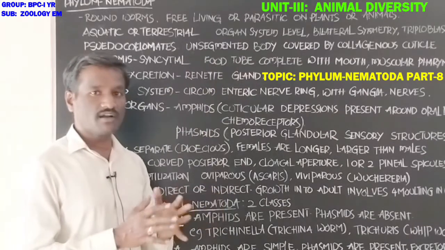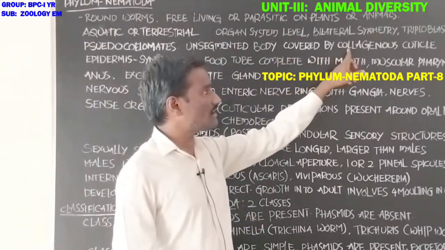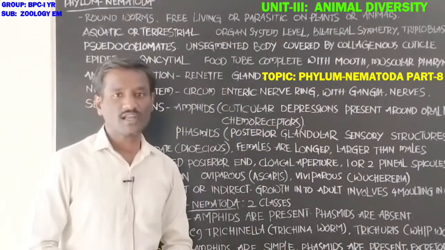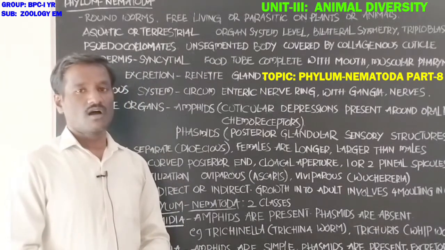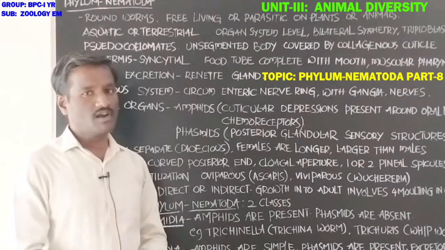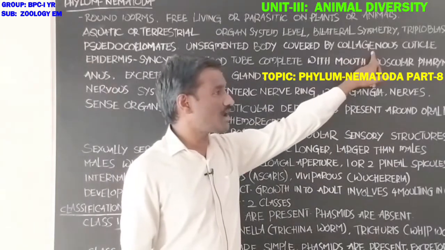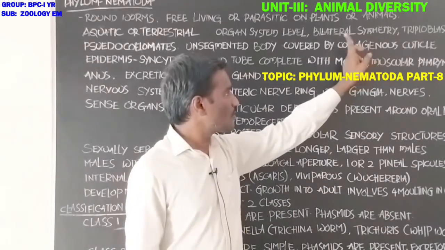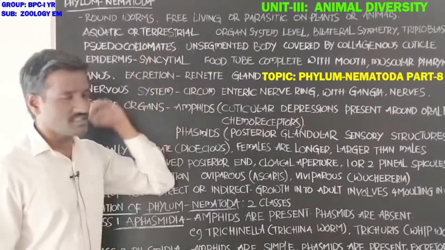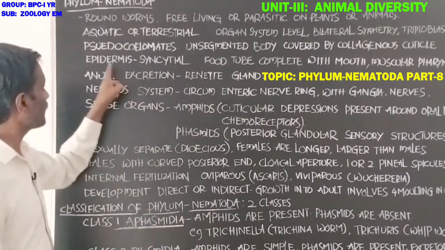Next, the body is not divided into segments, so it is unsegmented, and the body is covered by a collagenous cuticle. Cuticle means the outer body surface is covered with a flexible layer, called the cuticle. The cuticle contains collagen protein. The collagenous cuticle is one of the features present in these animals, and it surrounds the outer body.